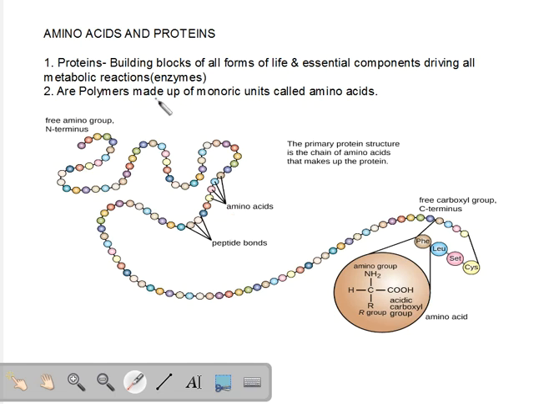Now, proteins are the building blocks of life. This is what you might have studied in your junior classes also. Proteins make up nearly all the structural components of your body. For example, nails, they are made up of keratin. It's a structural component. The hair, right? The horn of the rhino is made up of keratin. Our muscles, our tissues, our connective tissues, they are rich in a protein called collagen.